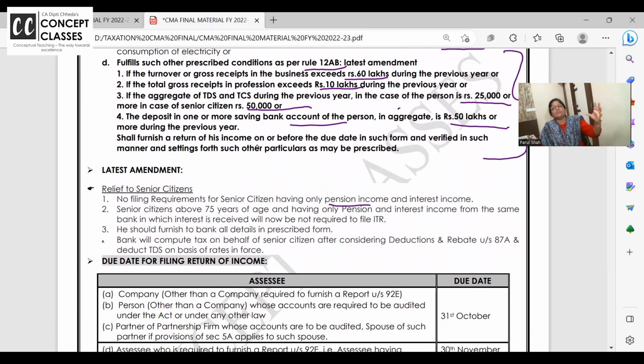Pension income is taxable in salary. Family pension is taxable in income from other sources. And in case of pension, you also get standard deduction. So a senior citizen above 75 years who is just getting pension income and interest income in the same bank will give all the details to the bank, and the bank will file his return and pay all the tax in the form of TDS.